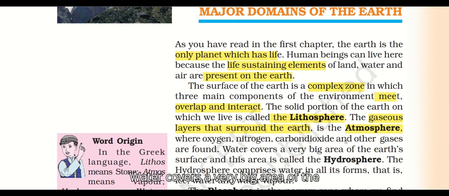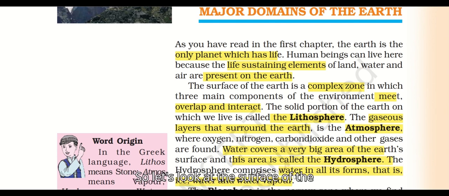Water covers a very big area of the earth, and this area is called hydrosphere. The hydrosphere comprises water in all its forms, that is, ice, water, water vapor.